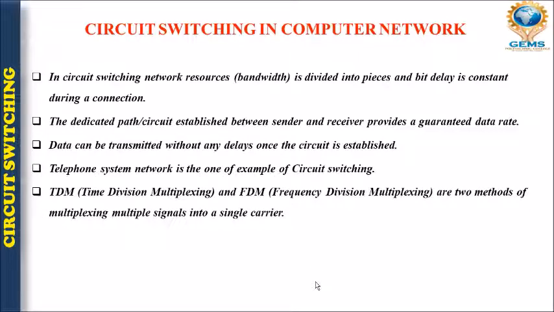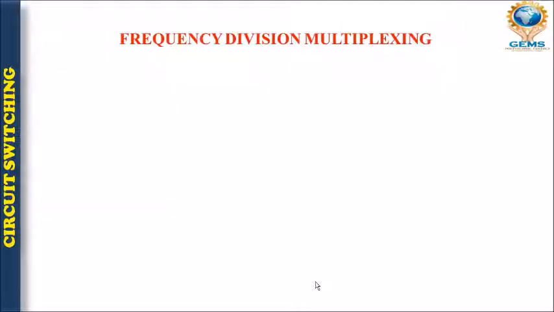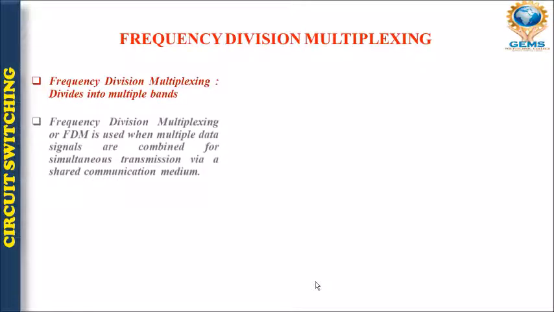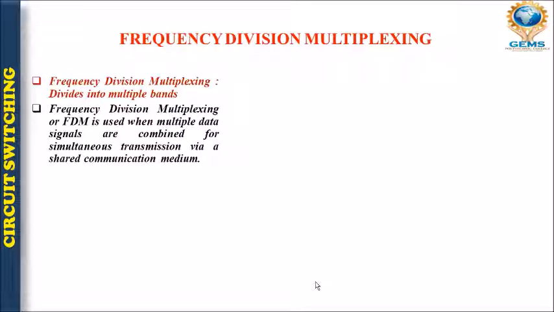There are two important methods of multiplexing used in circuit switching: time division multiplexing and FDM. First is FDM. What is FDM? As I have already discussed in a separate section, now let's see how it is used in circuit switching. It is used when multiple data signals are combined for simultaneous transmission via a shared communication medium. That is very important, right?